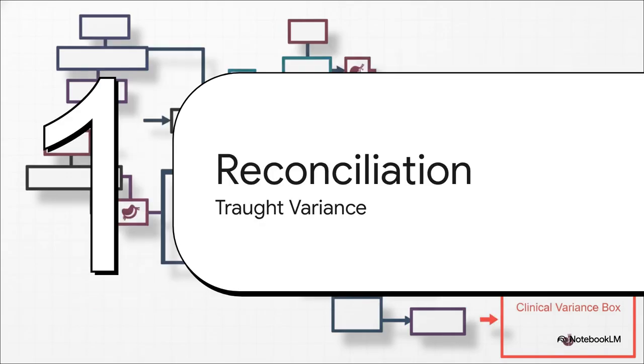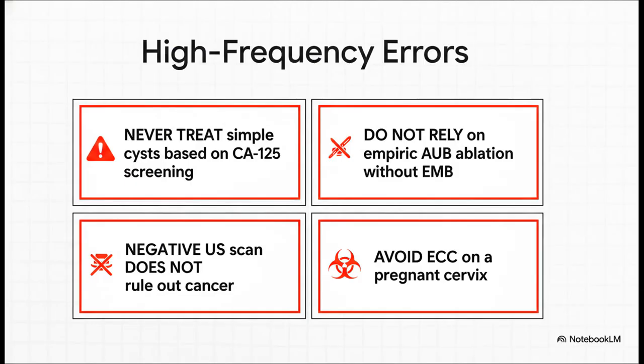Finally, Module 4, Clinical Reconciliation and Trap Variance. Let's pull this all together. So, we're going to systematically catalog the parameters that are most frequently missed in high-stakes clinical environments. These are your cognitive disruptors, the really common clinical errors that lead straight to adverse outcomes. First, do not order a routine CA-125 for a simple cyst in a young, asymptomatic woman. You'll just end up chasing false positives from endometriosis.